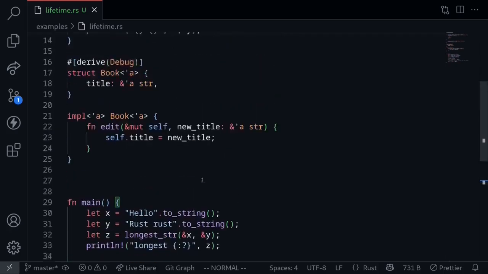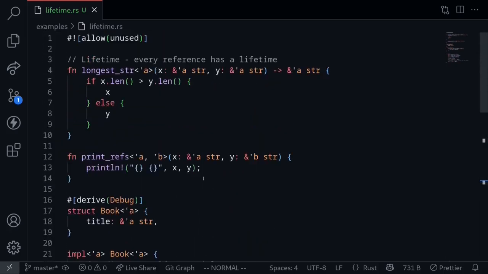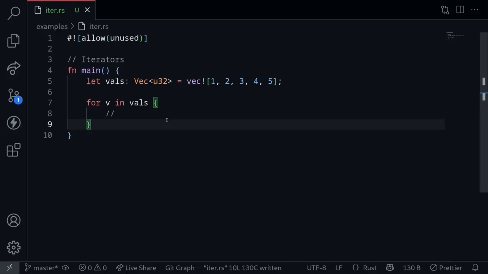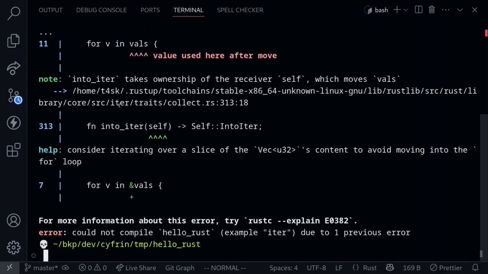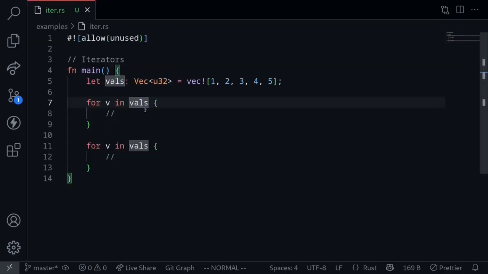Okay, so these are some examples of lifetimes in Rust. Every reference has a lifetime, and it's used to ensure memory safety and to make sure that references don't become invalid when the program runs. A while back, if you remember, I mentioned that you can use the for loop syntax to loop through a vector. Using this syntax, you can only loop it once. So if you try to loop it again and then execute the code, it will not compile. Why is it that using this syntax, we cannot loop through a vector twice?